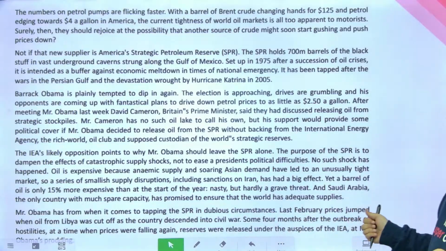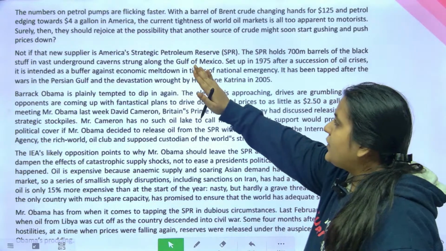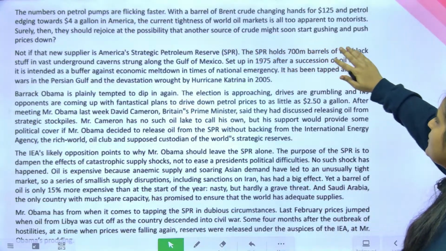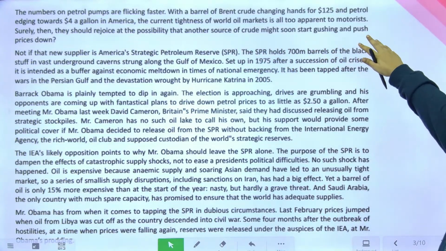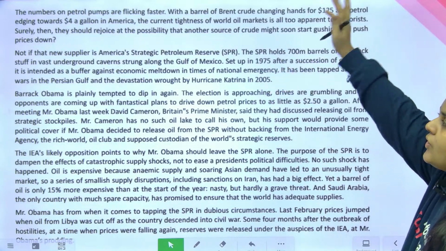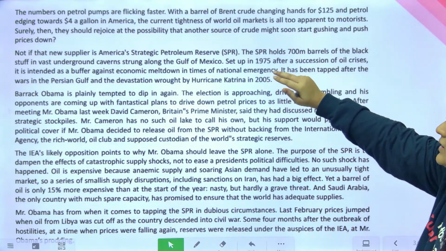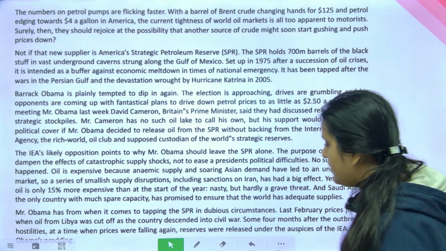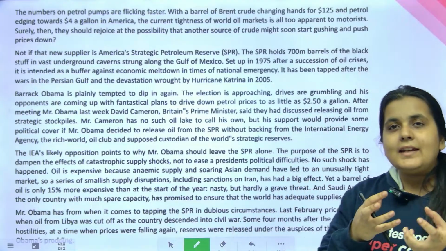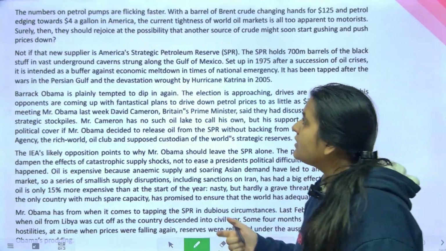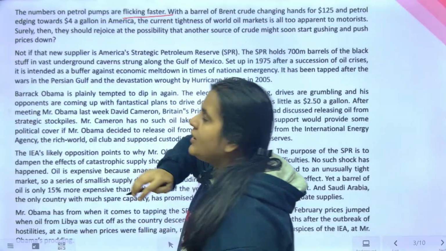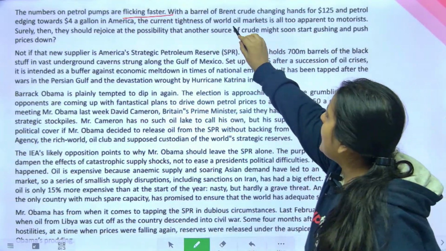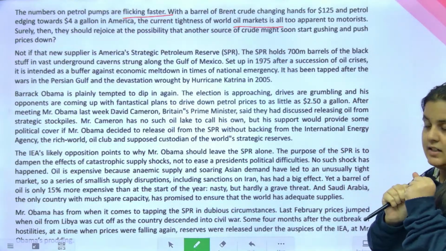Chaliye. The numbers on petrol pumps are flicking faster, with a barrel of Brent crude changing hands for $125 and petrol edging towards $4 a gallon. In America, the current tightness of world oil markets is all too apparent to motorists. So it's basically an indirect way of saying that petrol के prices बढ़ चुके हैं, which shows कि world oil markets काफी tight हैं.